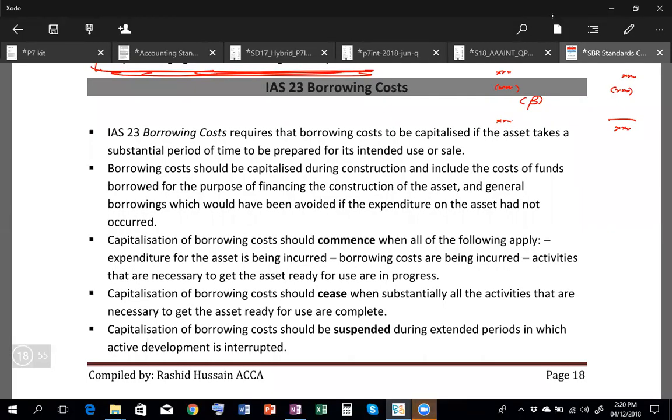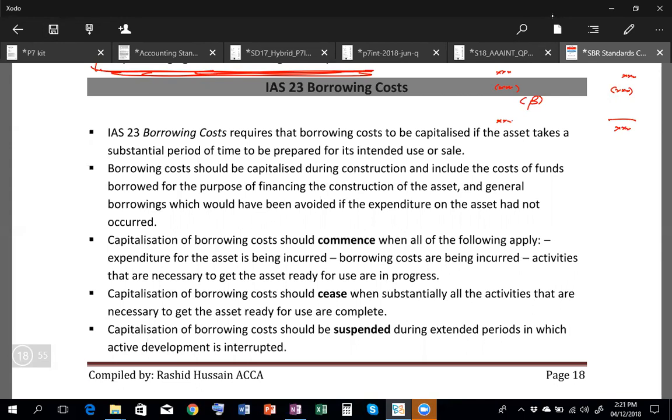All right, so the next standard we are going to deal with is IAS 23, Borrowing Costs, and this is a one-line standard. For example, if you have taken a loan to construct a qualifying asset, then that interest cost should be capitalized. Three things you need to know: when to commence capitalization, when borrowing costs are incurred and the necessary expenditures are done, the loan is received. Then when to cease is when the asset is ready for use.